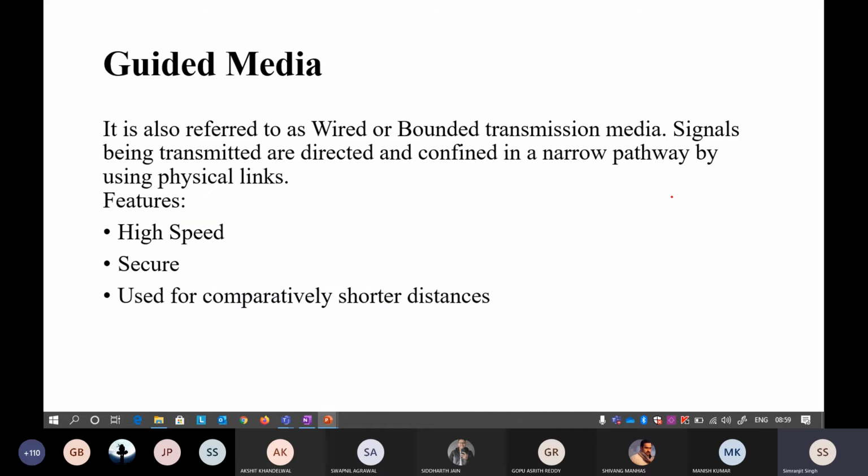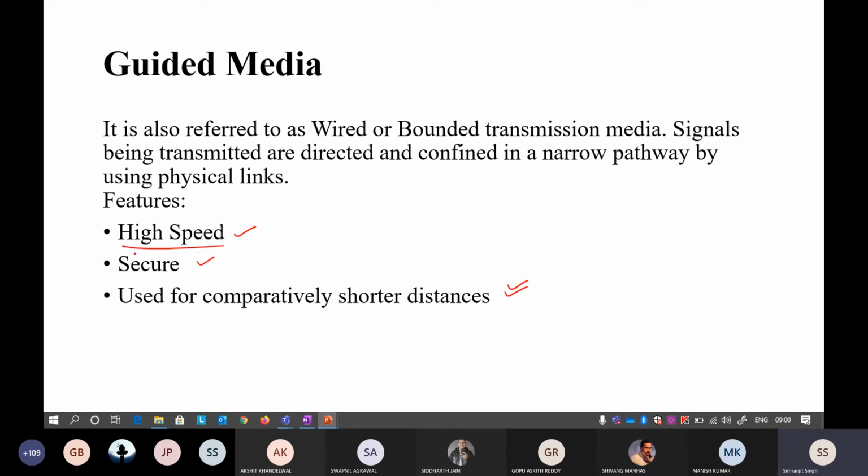Now, this is the guided media. Guided media is also referred to as wired or bounded transmission media. Signals being transmitted are directly confined in a narrow pathway by using physical links. The features are that it has high speed and it is secure, but it will always be used for shorter distances. Wired media is very rarely used for longer distances. I will tell you which particular wired media is used for longer distances also, because it is one of the most reliable and high speed.